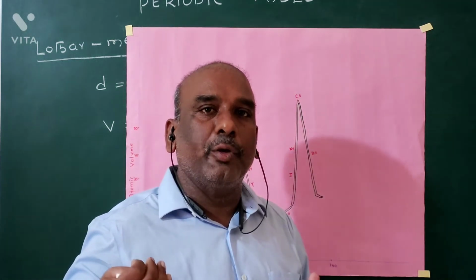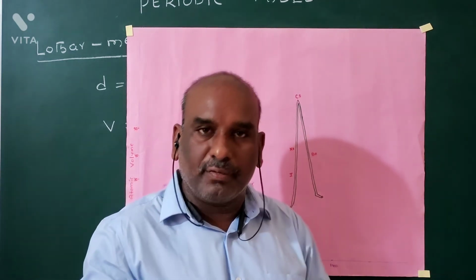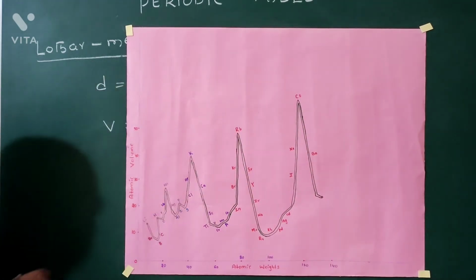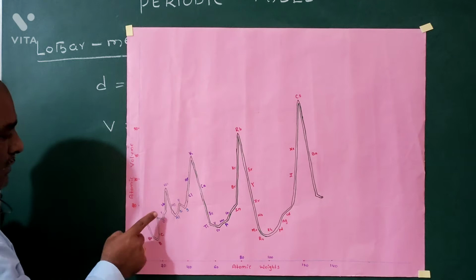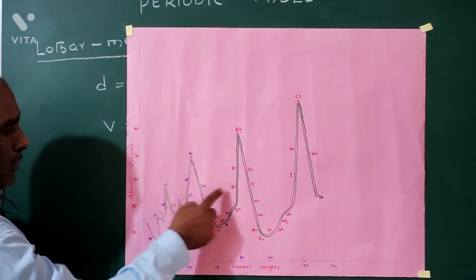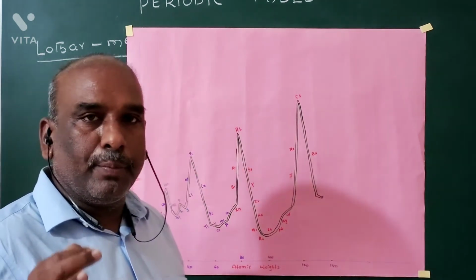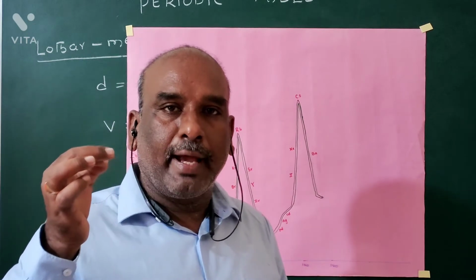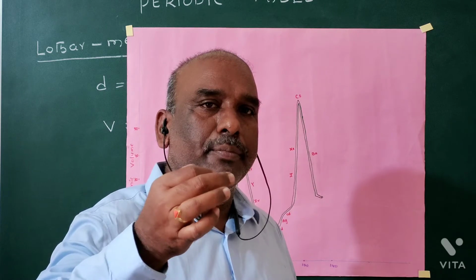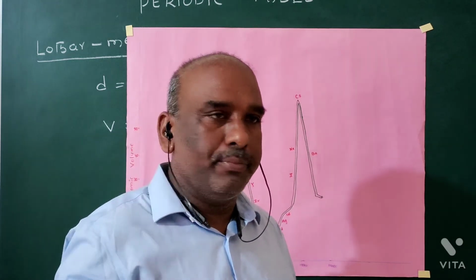These metals occupy peaks on the curves. Second, fluorine, chlorine, bromine, iodine are halogens, the most electronegative elements. They occupy ascending positions in the curves.